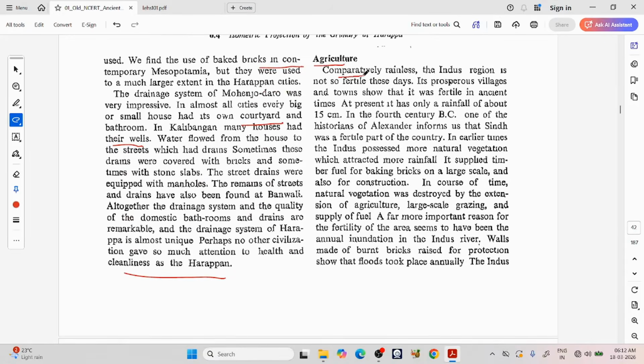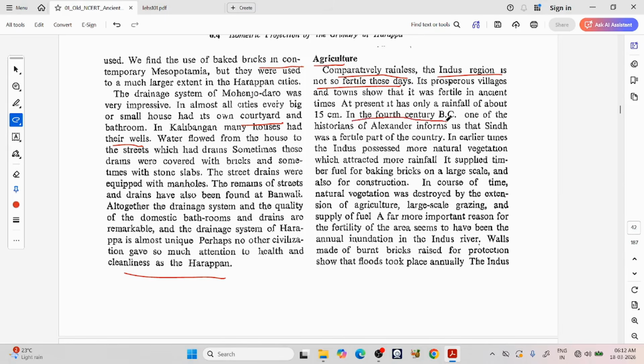Agriculture. Comparatively rainless, the Indus region is not so fertile these days. Its prosperous villages and towns show that it was fertile in ancient times. At present, it has a rainfall of only about 15 centimeters.